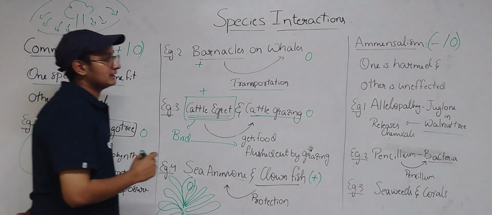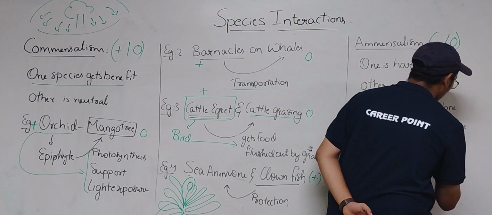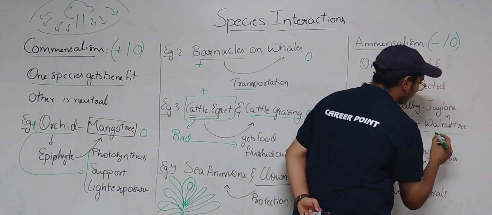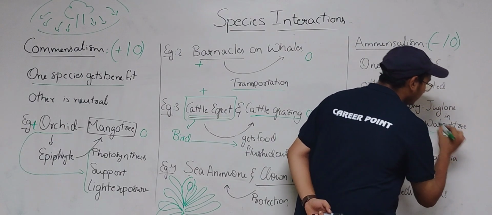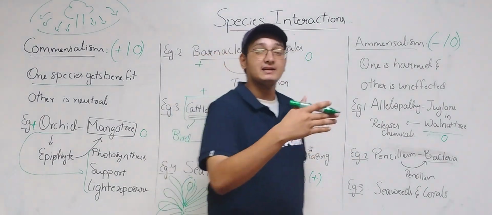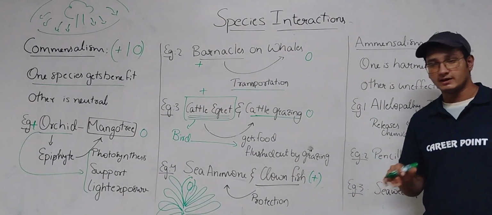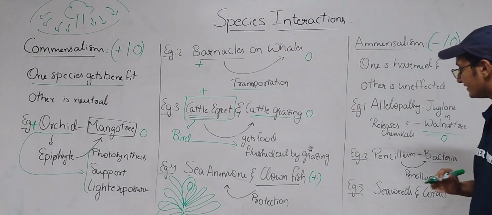So here, this walnut tree is getting neither benefit nor harm. It is in a neutral state. But the other trees are affected in a negative way. They are harmed because they cannot grow when there is a walnut tree in the area. So this is an amensalism example.